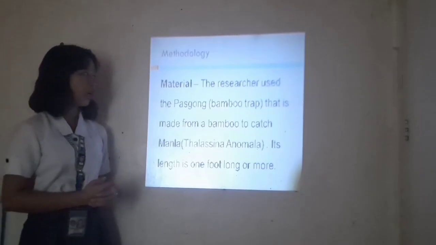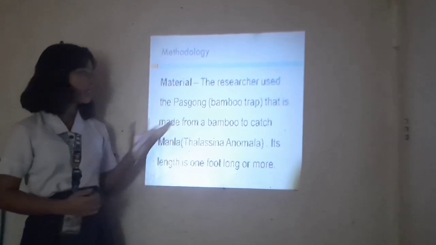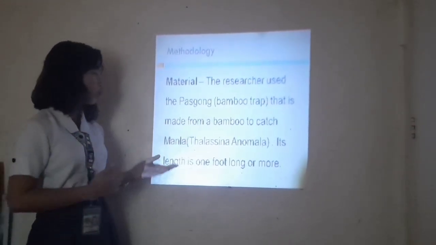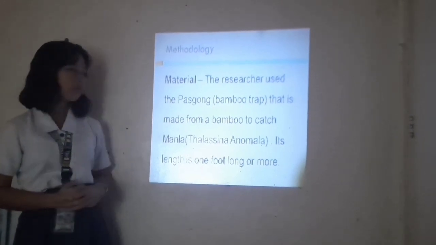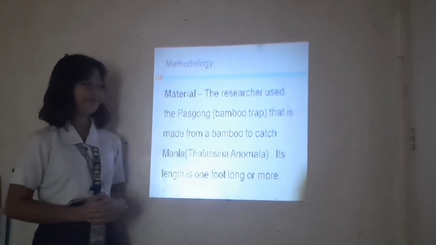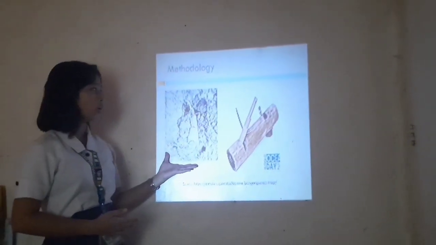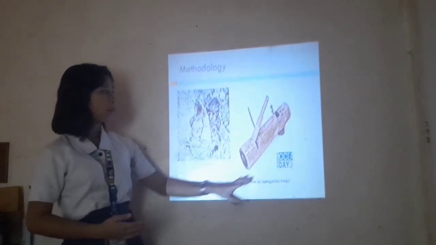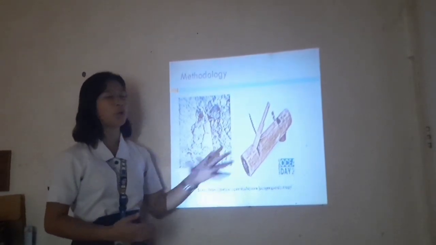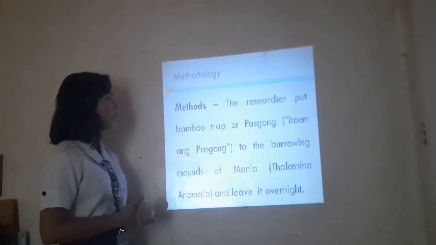Next is the materials. The researcher used the pasgong or bamboo trap that is made from bamboo to catch Manla or Thalassina anomala. Its length is 1 foot long or more. So in this figure, you can see the bamboo trap, or what we call pasgong, to trap the Manla or Thalassina anomala. This is the method.